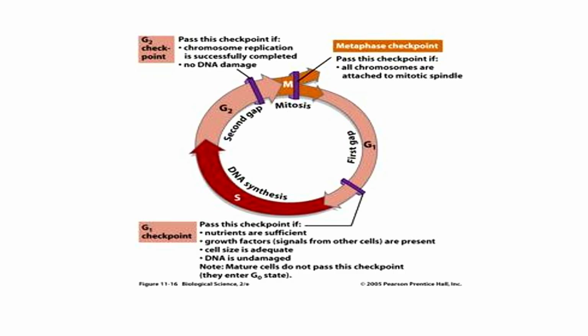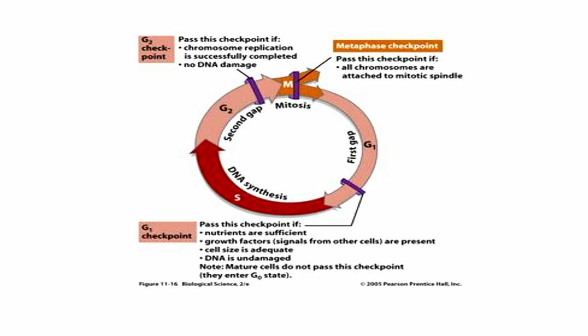If replication is complete, then the answer will be yes. The next question is whether there is any DNA damage. If there is no DNA damage, the answer comes no, then the cell signals that okay, now it is ready for division. So this phase is progressed. Now it comes to the dividing phase.